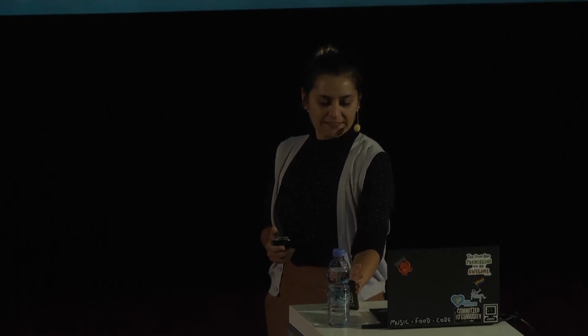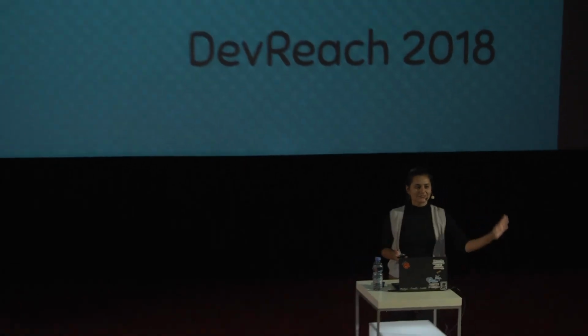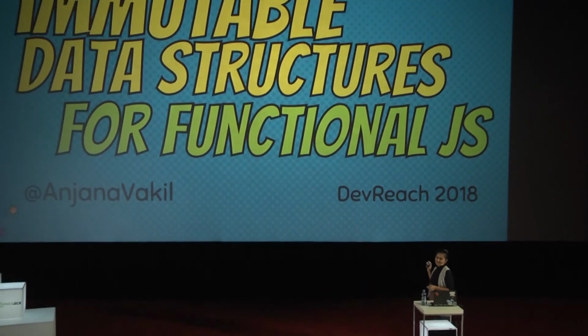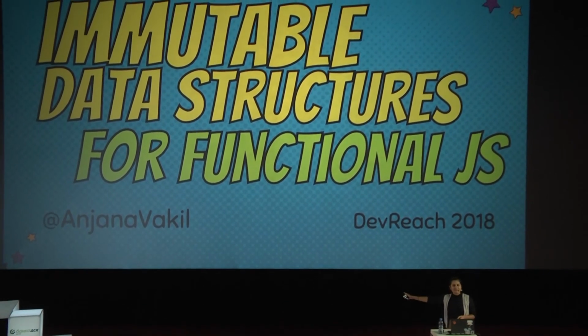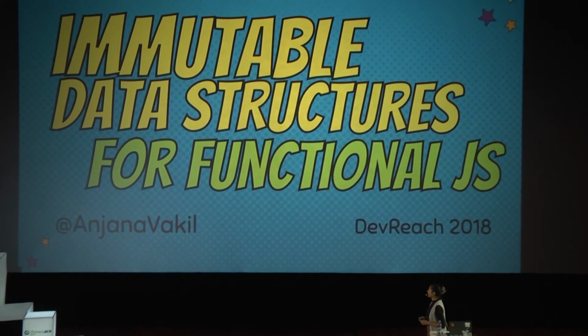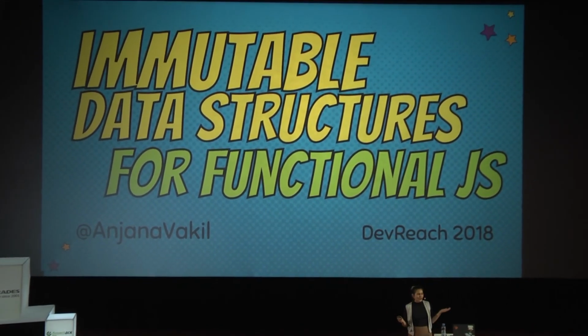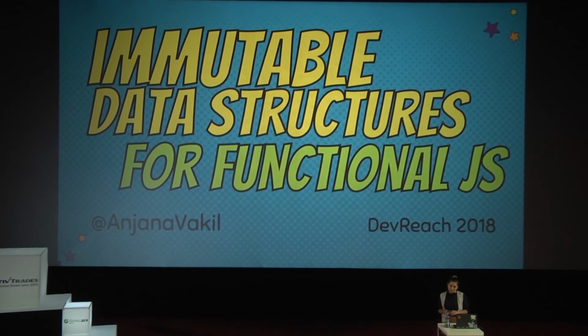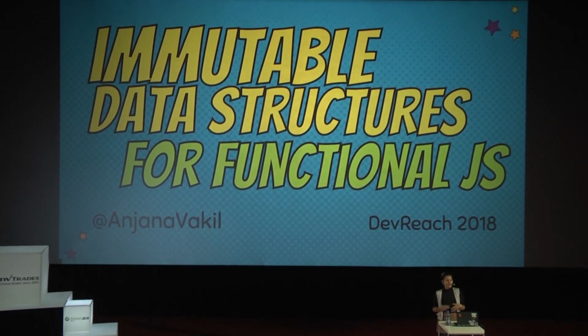Awesome. Since we're a couple minutes past our scheduled start, let me get things rolling. Hello, I'm Anjana Vakil. You can find me on Twitter at my name, because I'm not good at making clever internet handles. And I am here to talk to you about immutable data structures for functional programming in JavaScript.